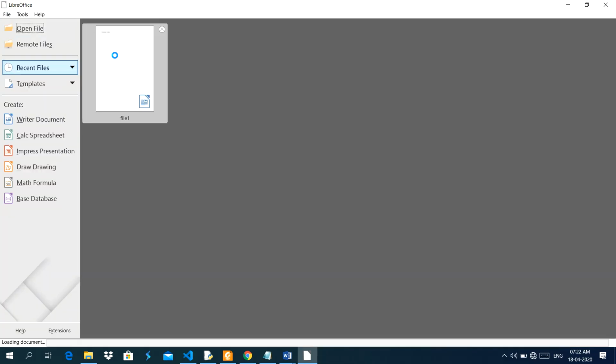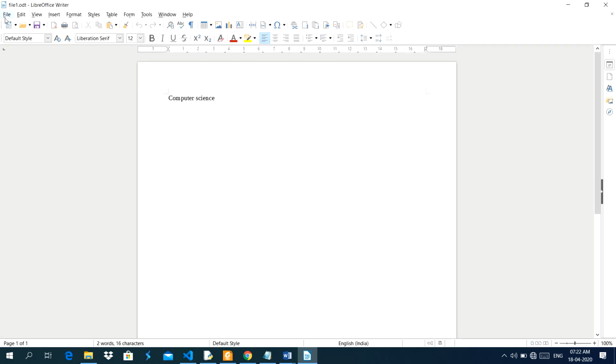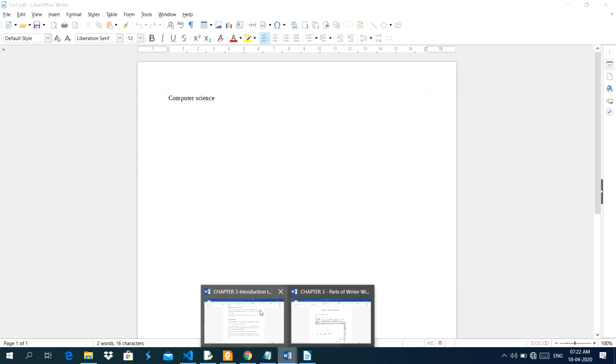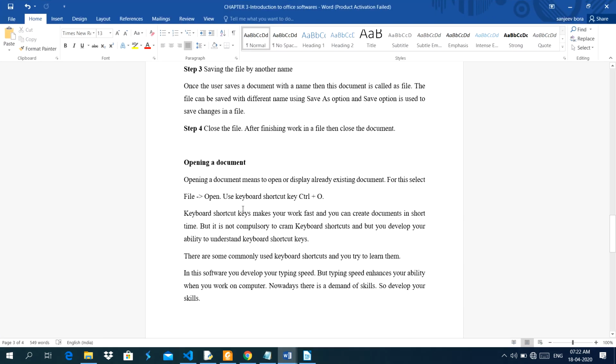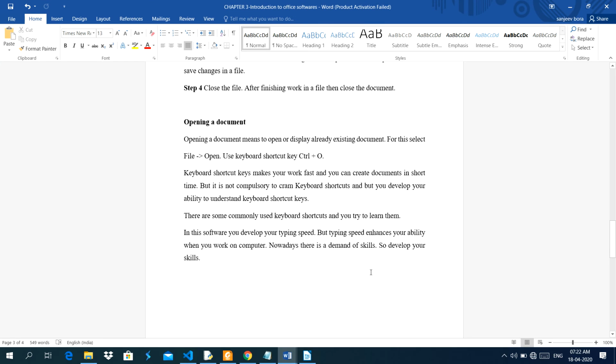See this one, this is the file. It is showing on this part here, Windows, this one. This file is open. Or you can open using the Ctrl-O keyboard shortcut key.